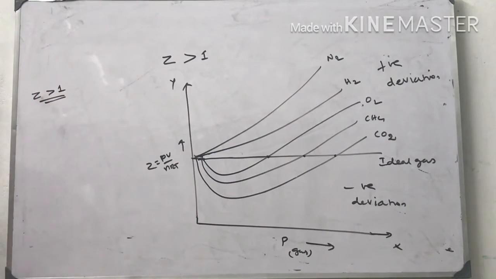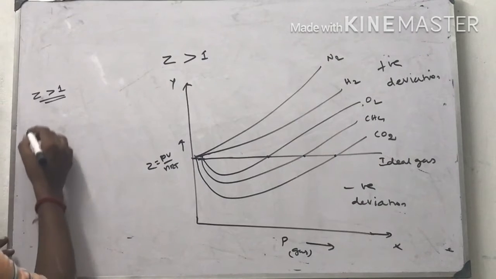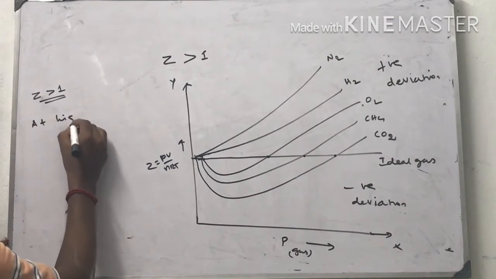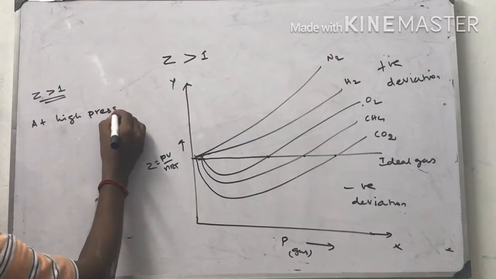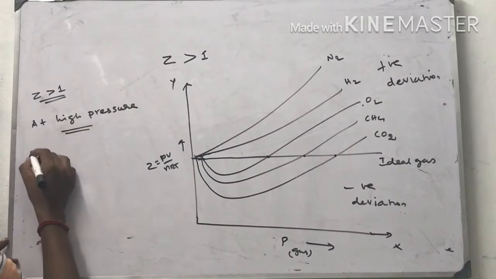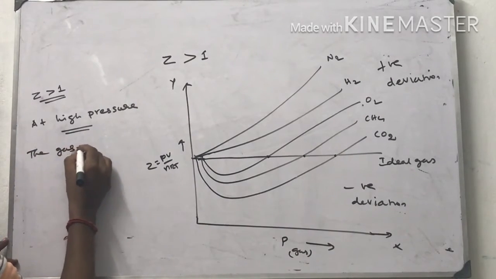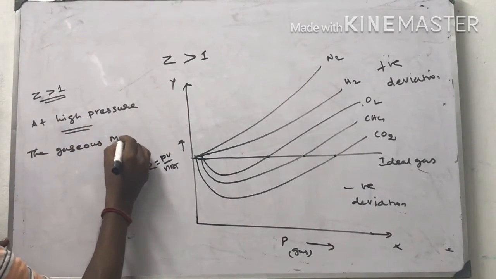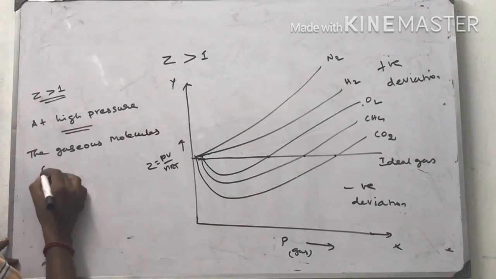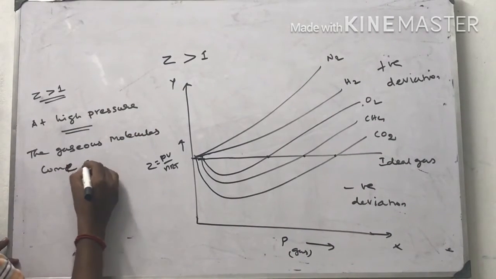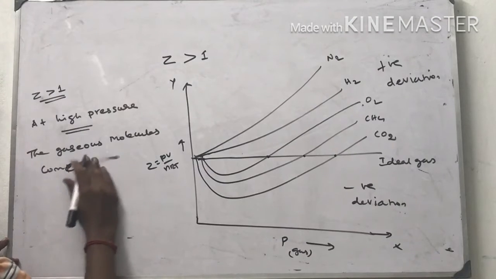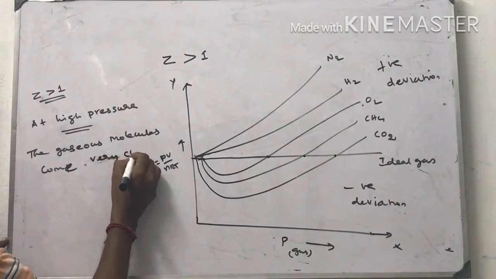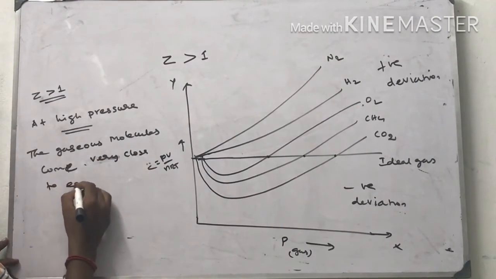Next, suppose Z is greater than 1. This is the second condition. That is at high pressure, the gaseous molecules come very close to each other.